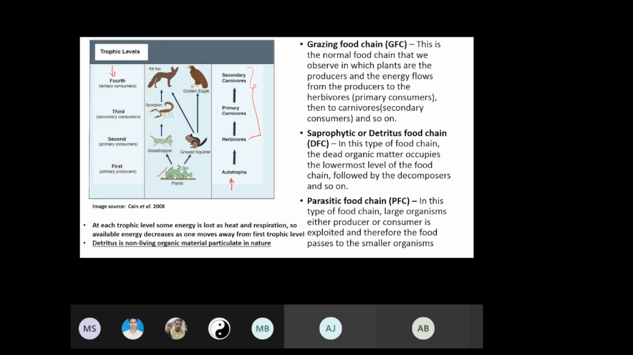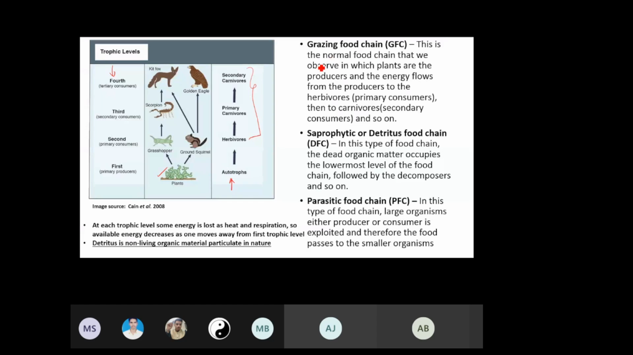Now we have three types of food chain. One is known as grazing food chain, saprophytic or detritus food chain, and parasitic food chain. Now, what does grazing food chain tell us?